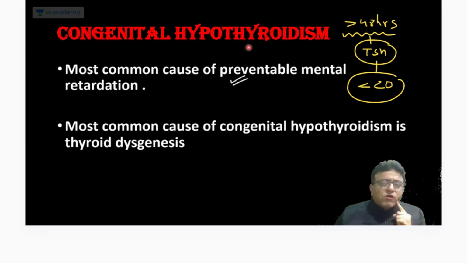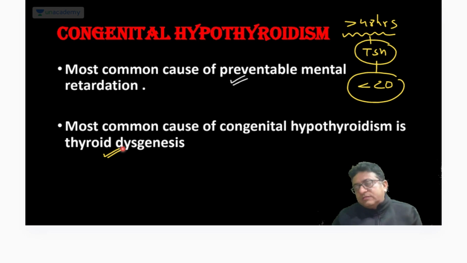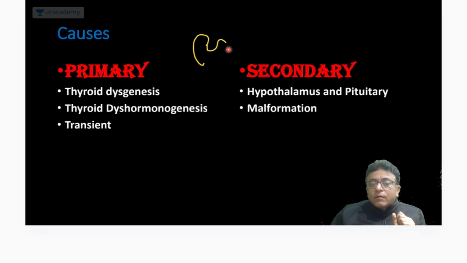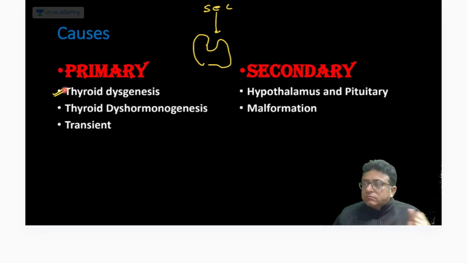And what is the most common cause of congenital hypothyroidism? It is thyroid dysgenesis. Yes. So causes can be primary, meaning a problem in the thyroid, or secondary, where the problem is above. So primary: thyroid dysgenesis, an anatomy problem.